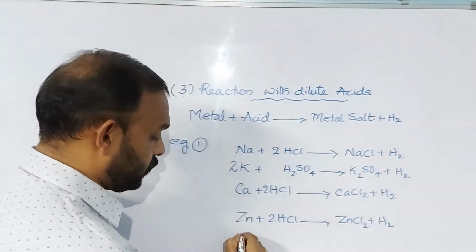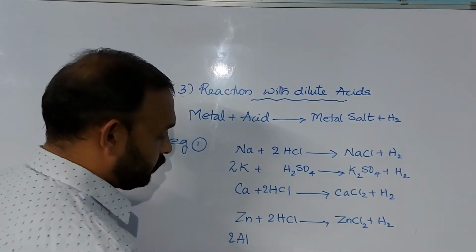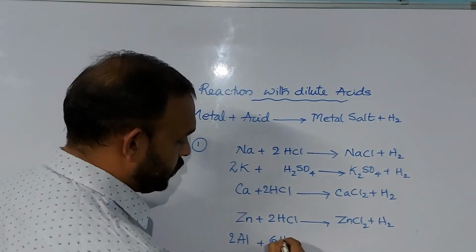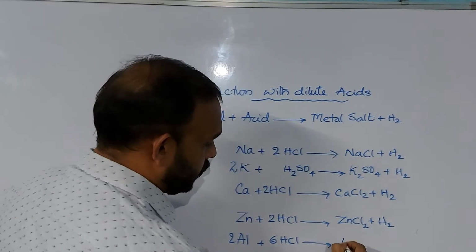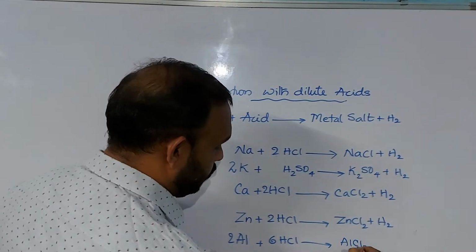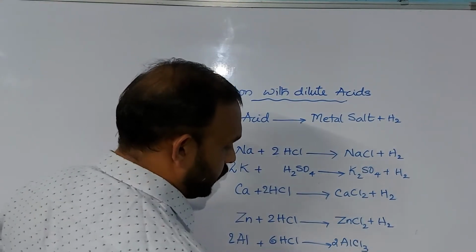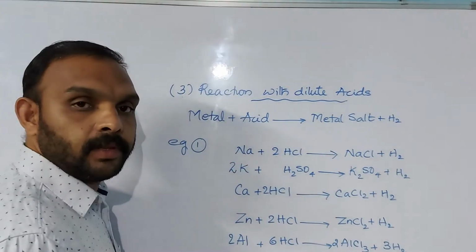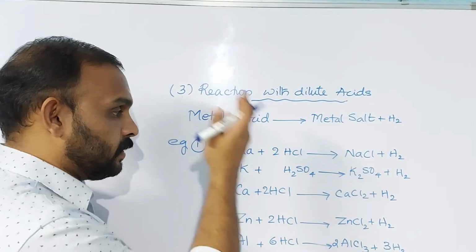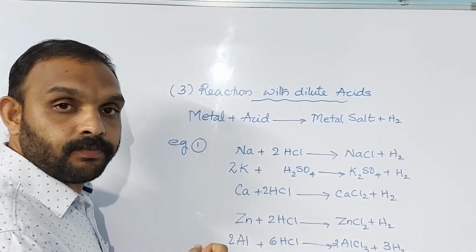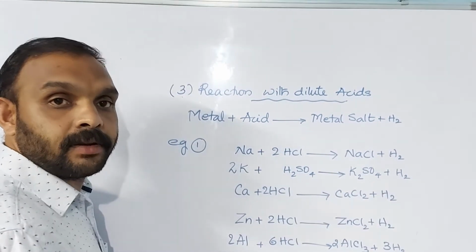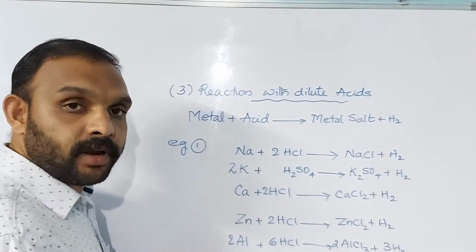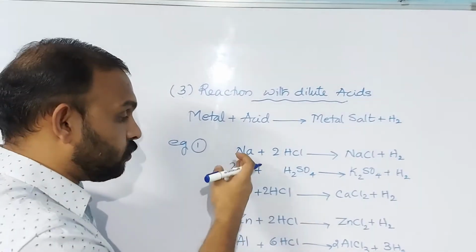Now 2Al plus 6HCl gives 2AlCl3 plus 3H2. So this shows that they are less reactive, not as rapid as sodium, potassium or calcium.